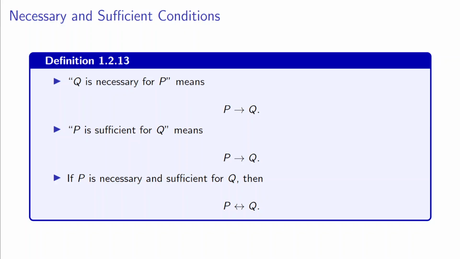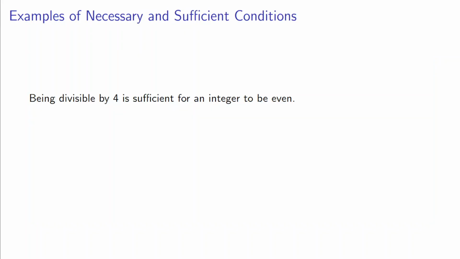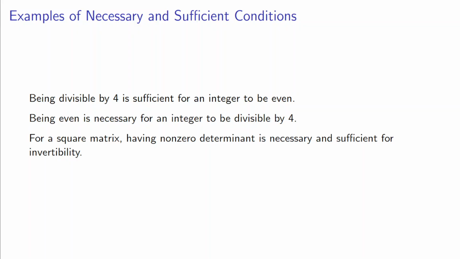So if we say Q is necessary for P, that means that if P then Q. So P implies Q. If we say P is sufficient for Q, that means that if P then Q. So if P is necessary and sufficient for Q, then we could have the biconditional P if and only if Q. An example here, we could say being divisible by 4 is sufficient for an integer to be even, and being even is necessary for an integer to be divisible by 4. Or we might have a statement: a square matrix having non-zero determinant is necessary and sufficient for invertibility.